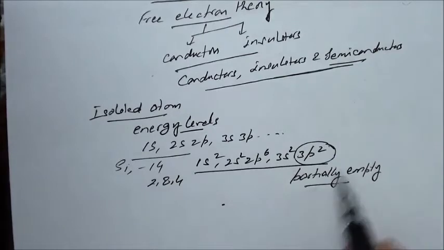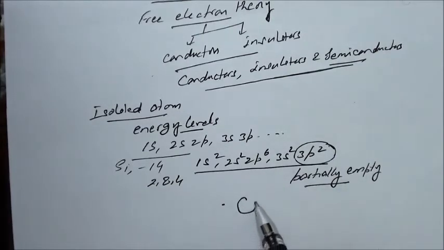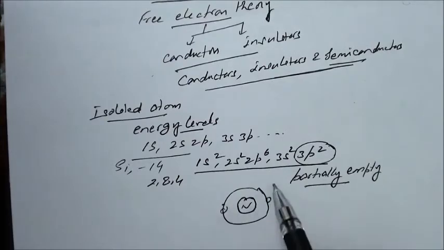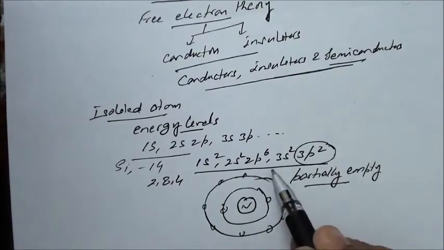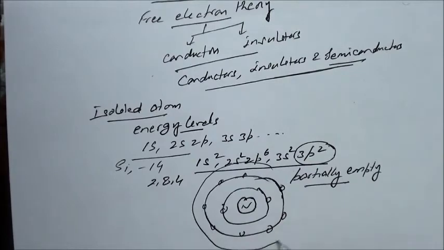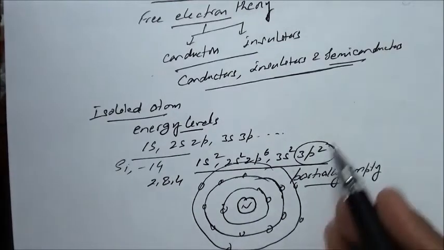This is an individual atom. We know that this is the nucleus. I can draw it. There are 2 electrons, and then another shell with 8 electrons, 1 2 3 4 5 6 7 8, and then another one we have 4 electrons. We can draw the energy level diagram also showing 2, 8 and 4.